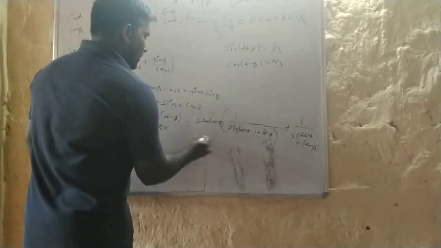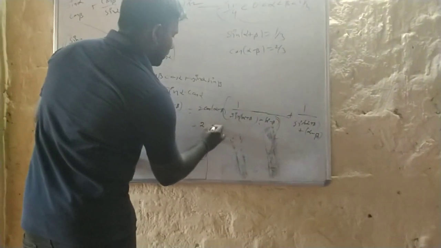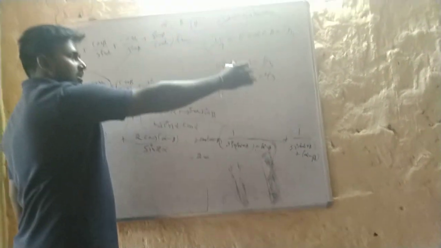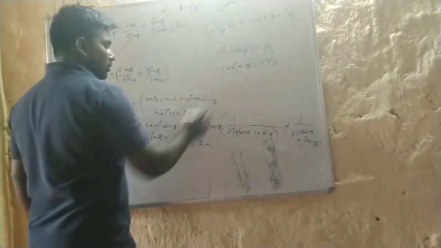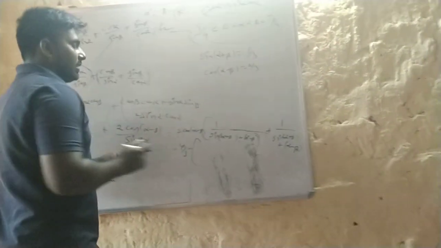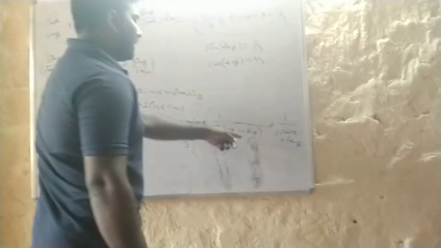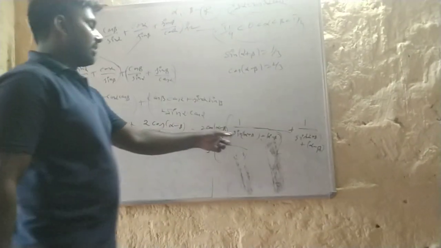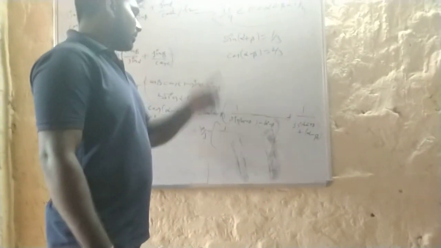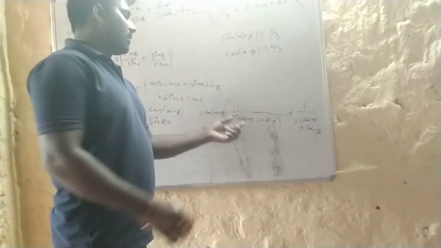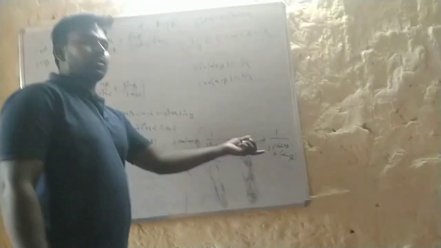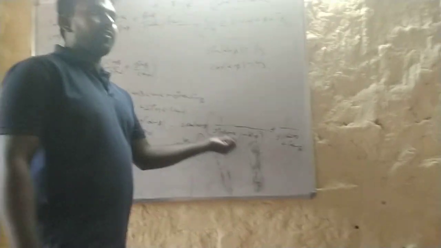From the assumption, cos alpha minus beta is 2 by 3. So 2 twos are 4, I am writing 4 by 3, then 1 by sin of a plus b and sin of a minus b. It is a formula. You can take alpha plus beta equal to a and alpha minus beta equal to b, then use the sin of a minus b formula.